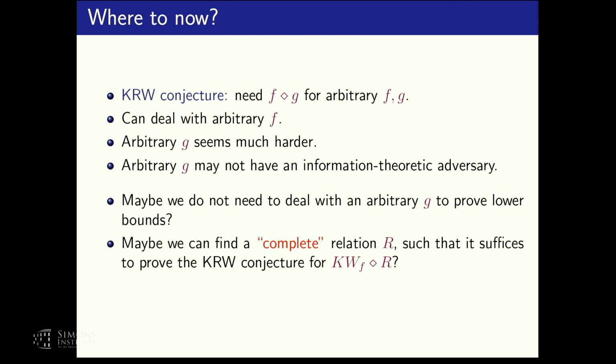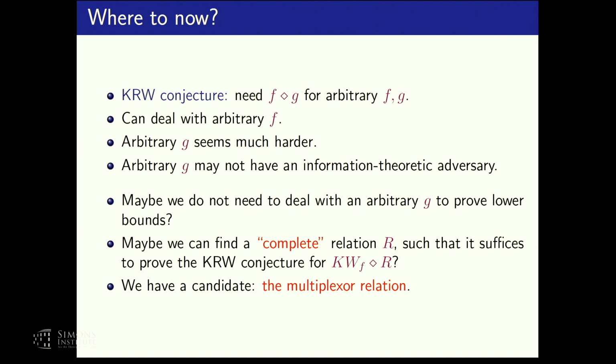Maybe we can find some kind of a complete function or some complete communication problem, such that if we deal just with this communication problem, then this will already separate P from NC1. And if we have such a problem, we will be very happy. We won't need to deal with an arbitrary function g. And if this communication problem also has an information theoretic adversary, we will be even happier.